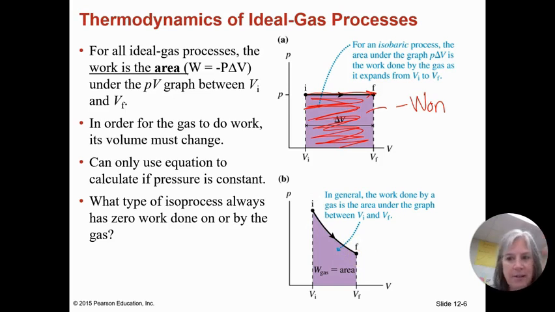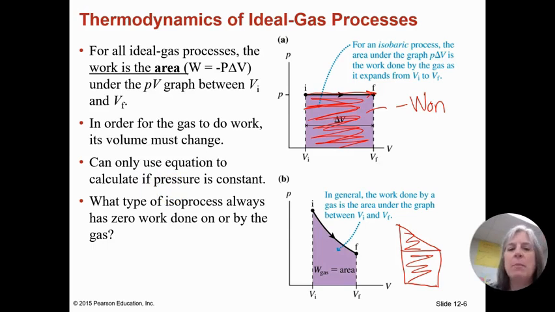We don't do calculus. There's no integrals here. So if we had a process that looked like that, they'd actually draw it like this, because we can calculate the area under a triangle and a rectangle. So no calculus, no integrals, don't worry about that. But we can use the area if pressure is not constant to get the work done in that process.